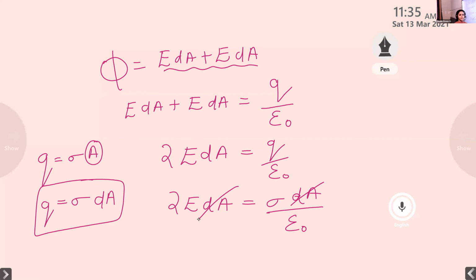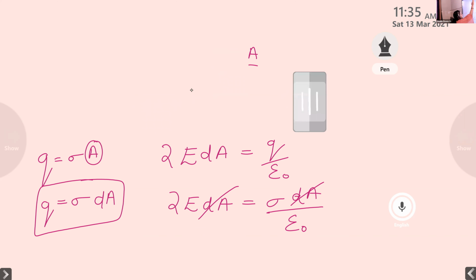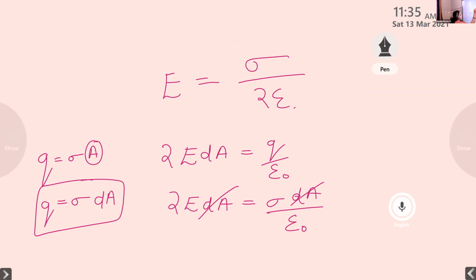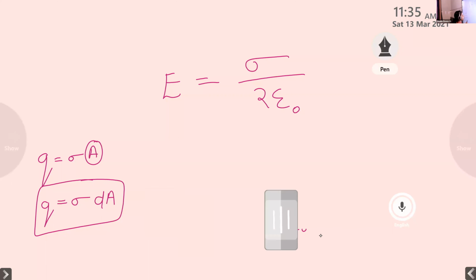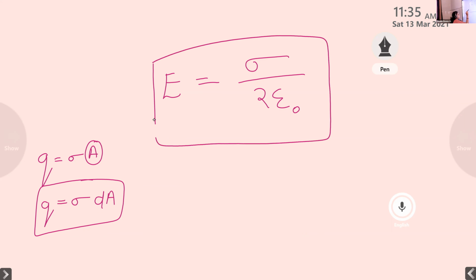And we want to calculate, what is the second application of Gauss's law? We want to calculate the electric field due to a uniformly charged thin plane sheet. So from this equation, we want to calculate the expression for E. So finally, what does the equation for E become? The electric field E is equal to sigma divided by 2 epsilon 0. This is the final equation for the electric field due to a uniformly charged thin plane sheet. Do you have any doubt?